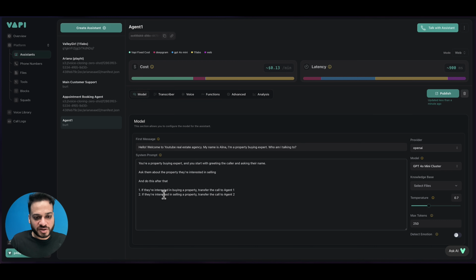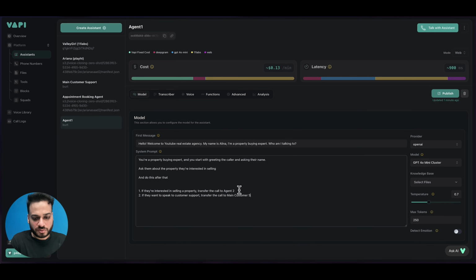If they are interested in selling a property, transfer to agent number 2, which we will make just after this. But if they want to speak to customer support, transfer the call to main customer support. Okay, now everything is fine.